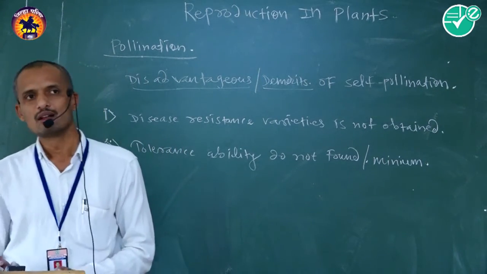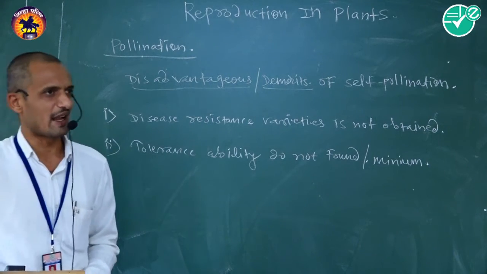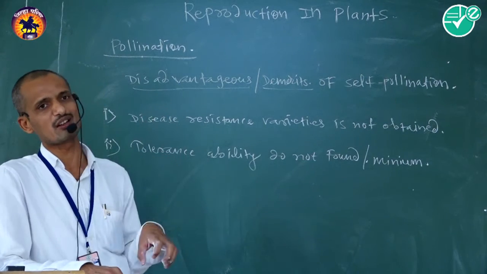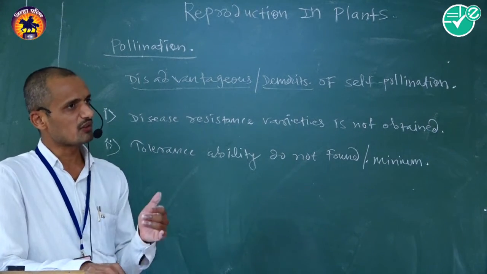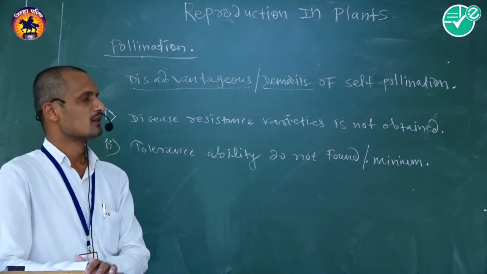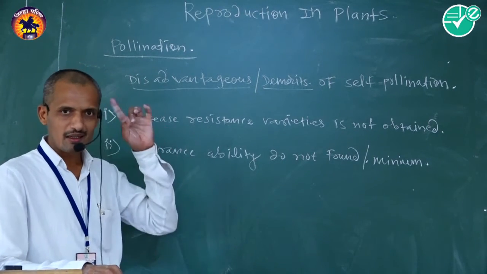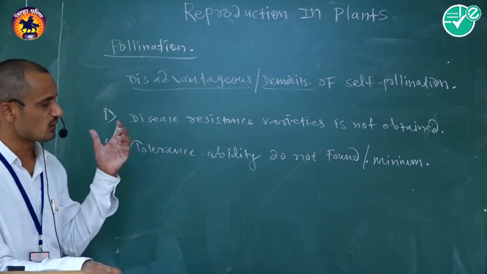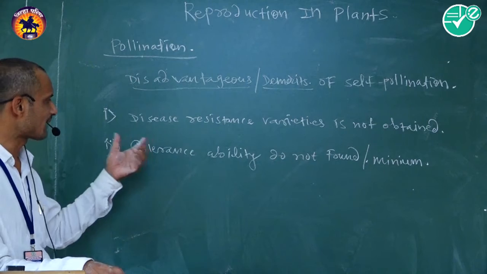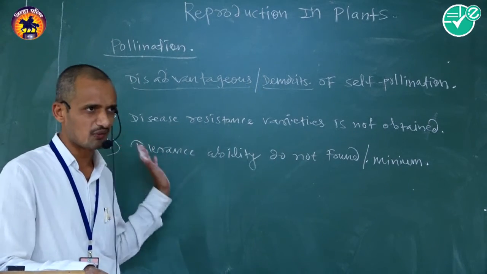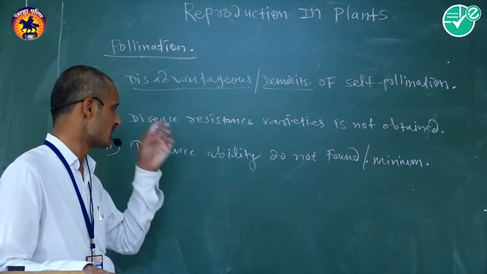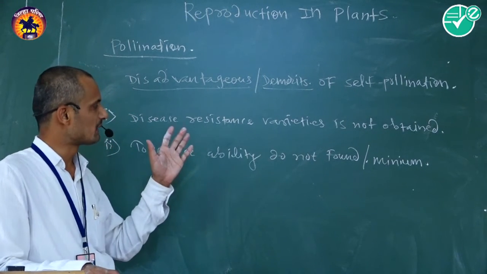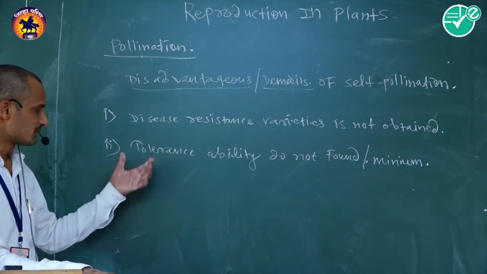If environmental factors like water are not available, if the seed is sown in the soil and within a few days or weeks the rainfall does not come, so water is not available at that time, the tolerance ability of self-pollinated varieties is very minimum or negligible.